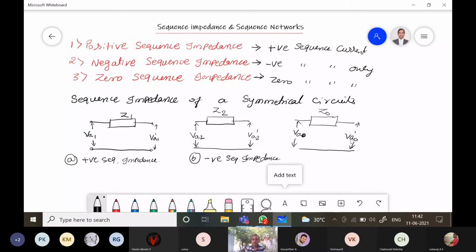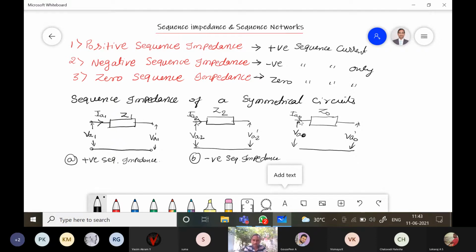According to the definition, positive sequence current is flowing in the impedance, IA1. Negative sequence current is IA2. Zero sequence current is IA0. That is flowing in the impedance circuit, represented as the positive, negative, and zero sequence components.